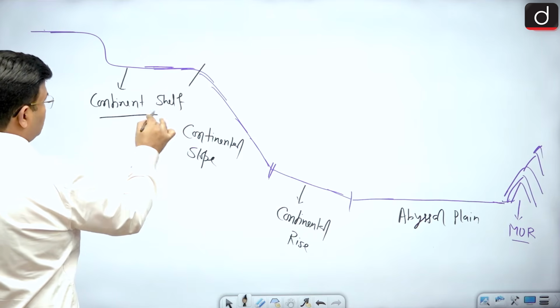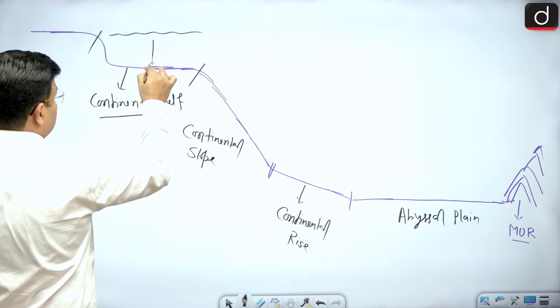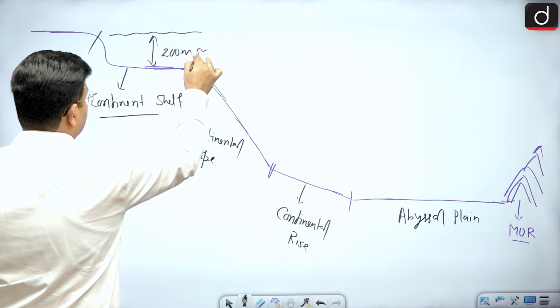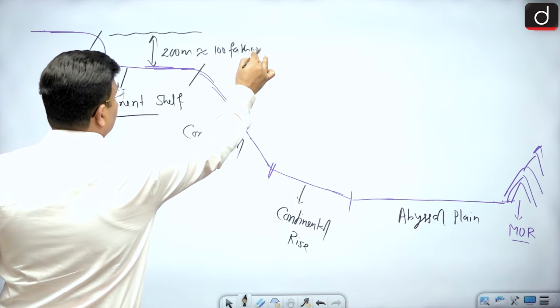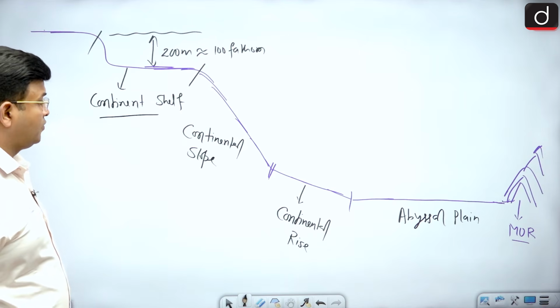The average depth of the continental shelf is 200 meter, or around 100 fathom.